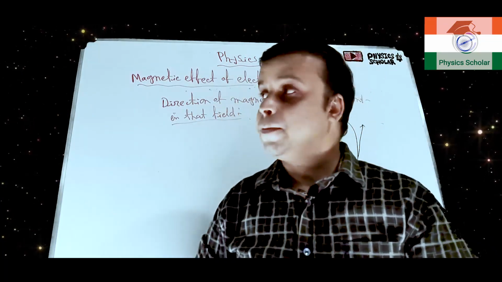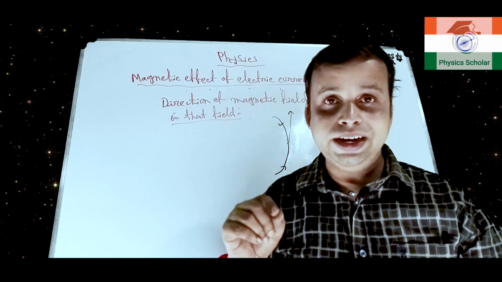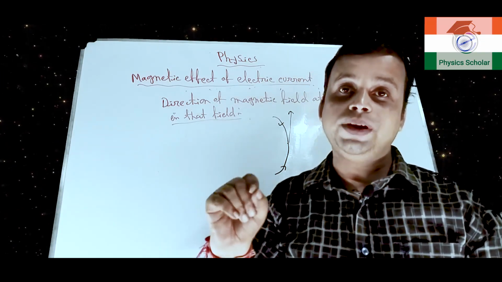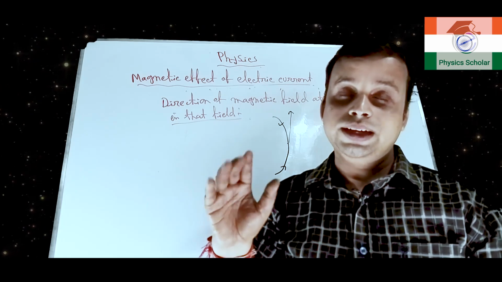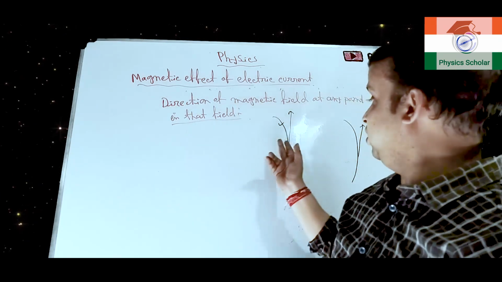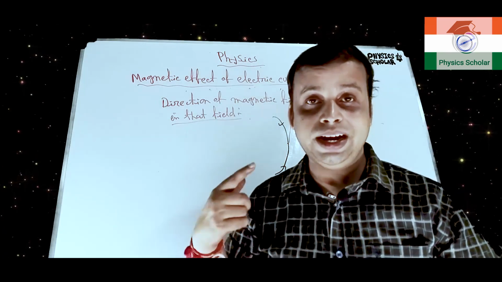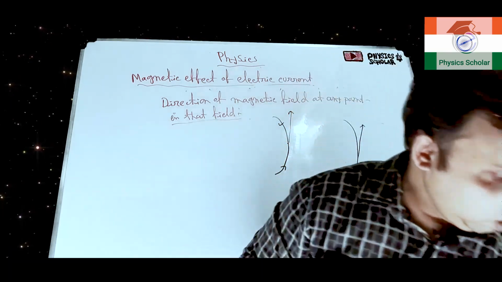Clear? So if we draw a tangent on a point of a magnetic line of force, then the direction of the tangent will indicate the direction of the magnetic field at that particular point.